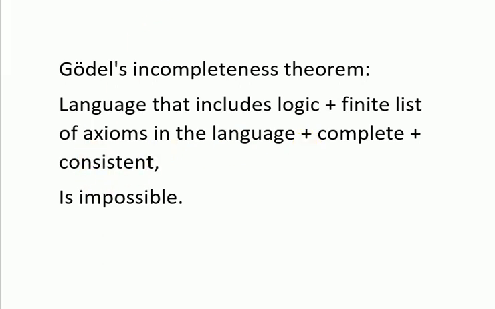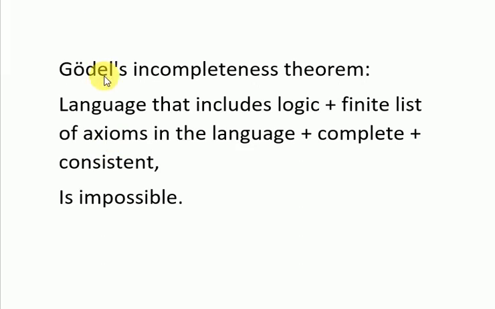And consistent means that every statement that is either true or false can be proven to be either true or false, and its negation, its opposite, will be the opposite Boolean value. So if you have a statement that is true, the opposite of that statement will either be the opposite Boolean value or undecidable, or not have any specific Boolean value. But you can't have a statement and its opposite that have the same Boolean value of truth.